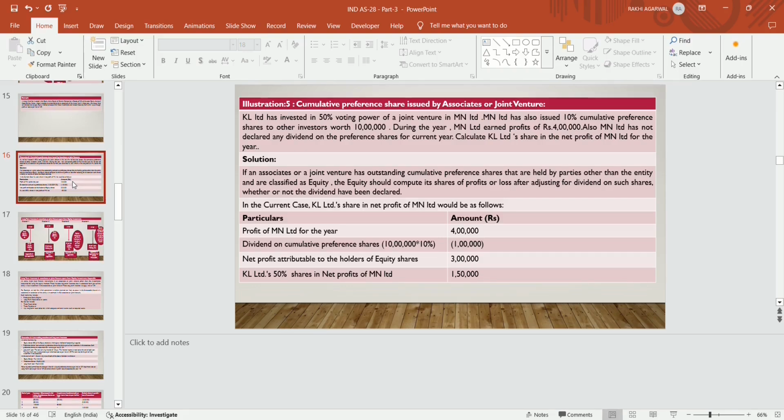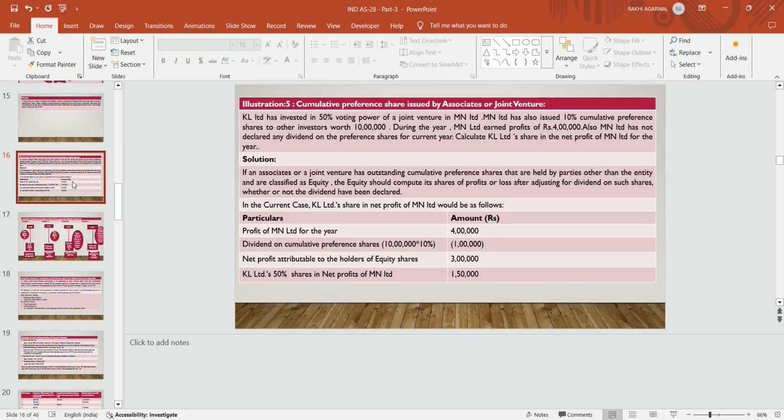Solution: if an associate or joint venture has outstanding cumulative preference shares that are held by parties other than the entity and are classified as equity, the entity should compute its share of profit or loss after adjusting for dividend on such shares, whether or not the dividend has been declared. In case of cumulative preference shares, first of all, whether or not the entity declares dividend, we have to set aside some portion of profits in the form of dividend to the preference shareholders, who are cumulative, so they can accumulate that in the form of dividend.